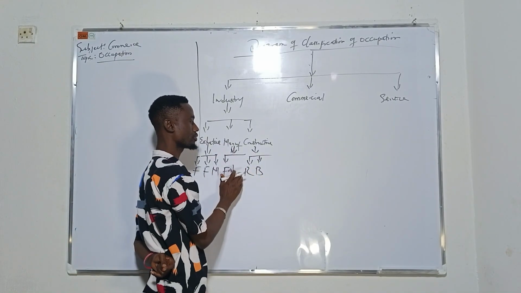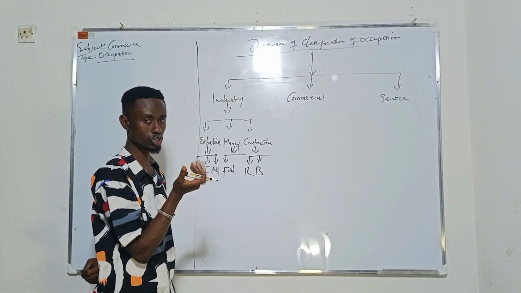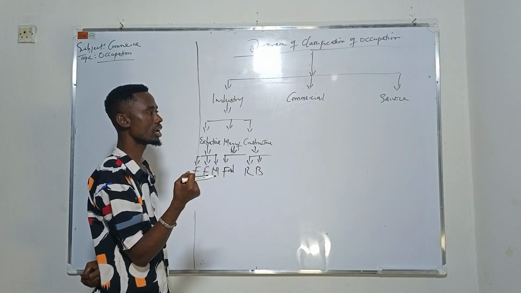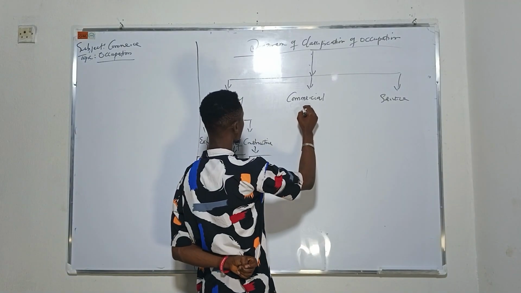They are all under manufacturing. Then constructive industry, we have road construction, bridge, and other construction.